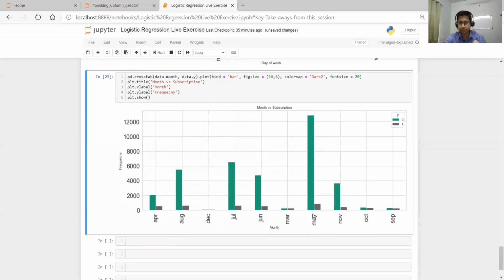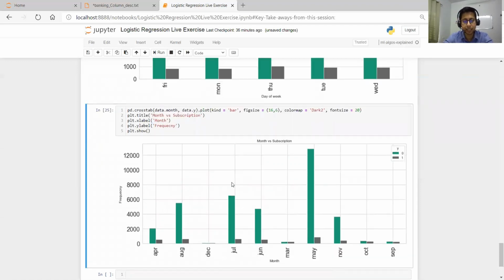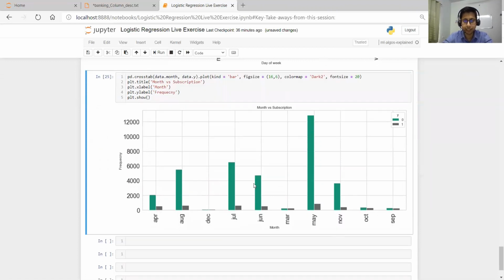Then from May it again started decreasing. Then June, July a little bit increase again. Then August, then again it is decreasing. So that's the interpretation we can draw from this graph. Likewise, you can look at each category, each variable which is available in your data set, and then you can draw some interpretation.